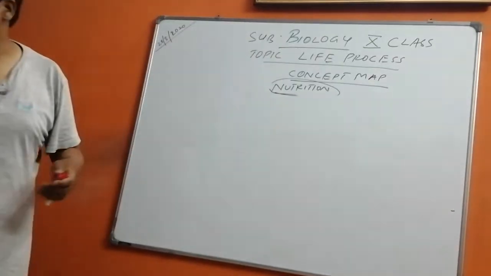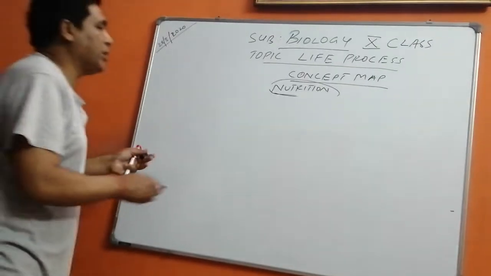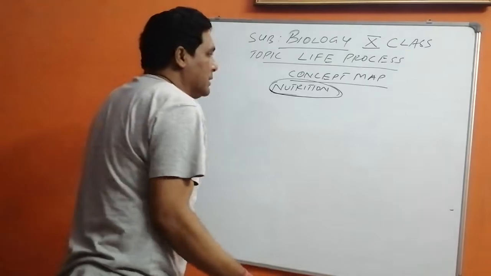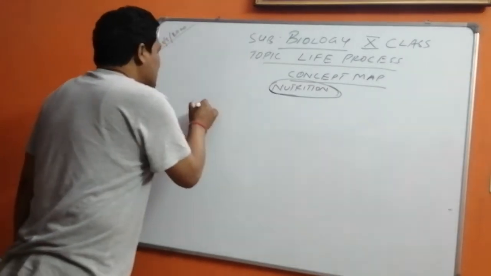Now coming to nutrition. Children, as I have told you, it is uptake of the food for maintenance of life process. Now what is food?